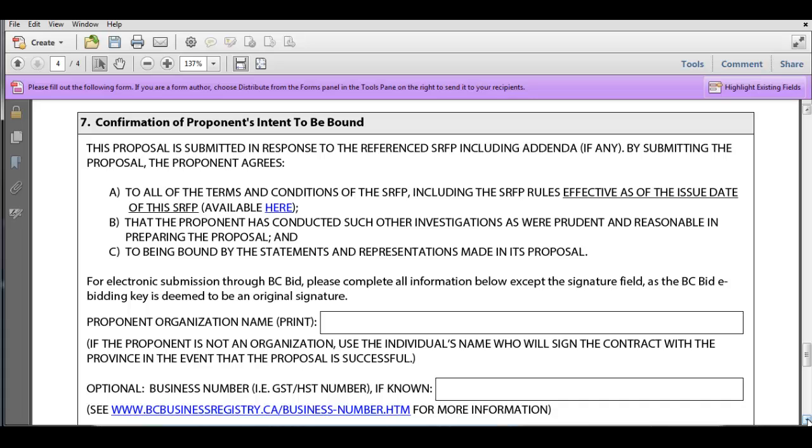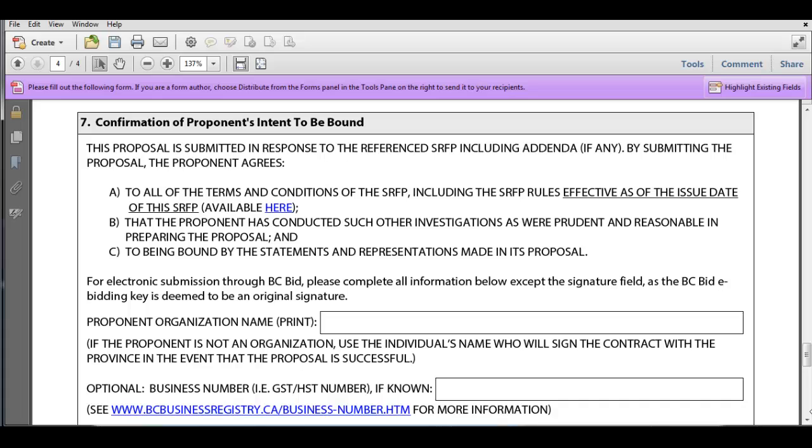You need to fill this confirmation of your intent to be bound. Very important. And what you'll see here is there's very specific language as to what you are agreeing to. So when you submit your proposal to the SRFP, you're agreeing to all the terms and conditions of the SRFP, including the SRFP rules. And there's a link that can take you to the website where those SRFP rules are. So again, you don't have the option of changing the SRFP rules. They are what they are, but you want to make sure you understand them.